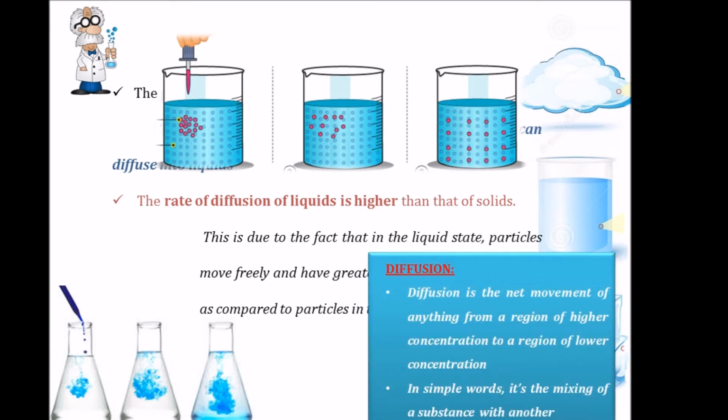Now what was diffusion? The definition of diffusion is that it is the net movement of anything from a region of higher concentration to a region of lower concentration, or in simple words, it is the intermixing of one substance with another.